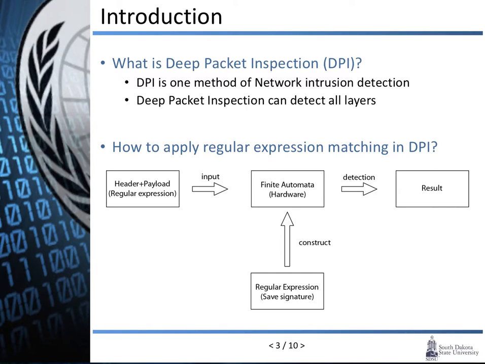Let's start from what is deep packet inspection. DPI is one of the methods for network intrusion detection. Networks are getting complicated, and the importance of DPI is getting bigger as it works as a firewall, detecting the signature of intrusion and covering all of the network layers.